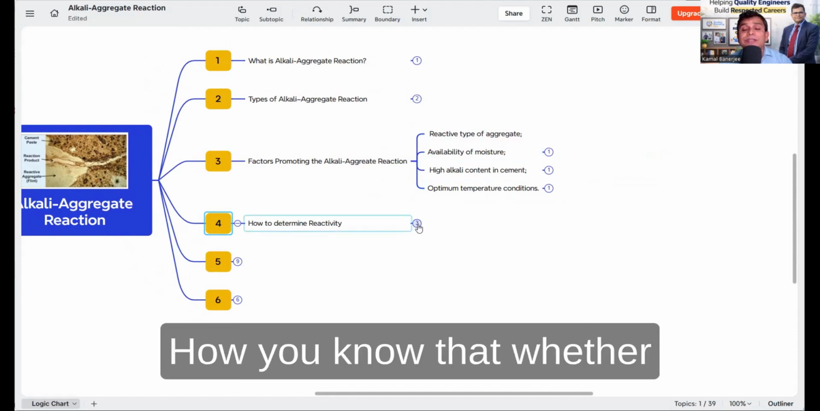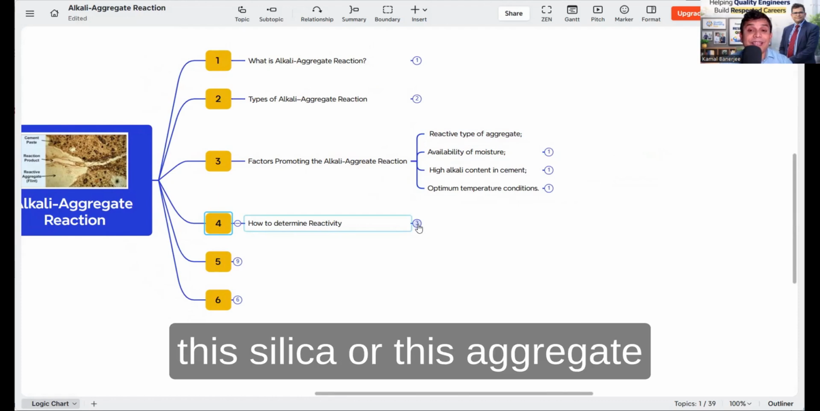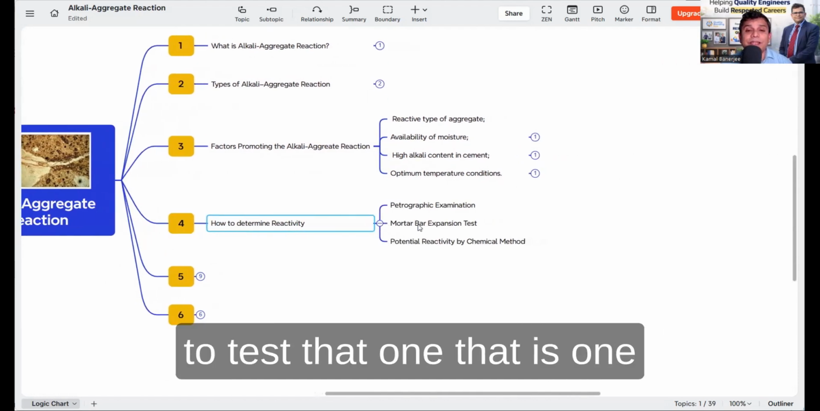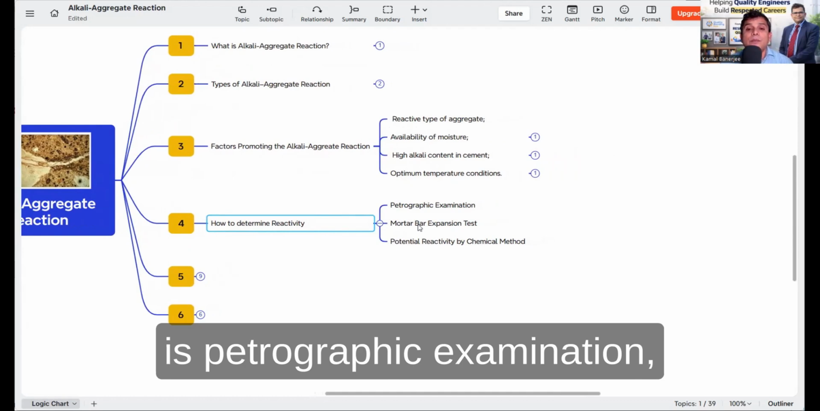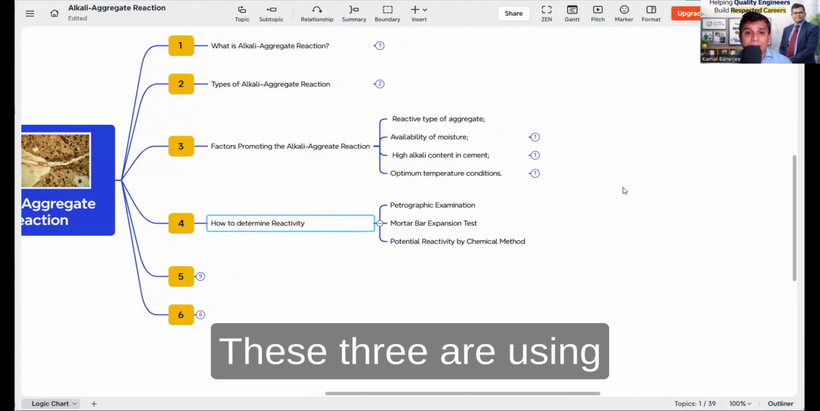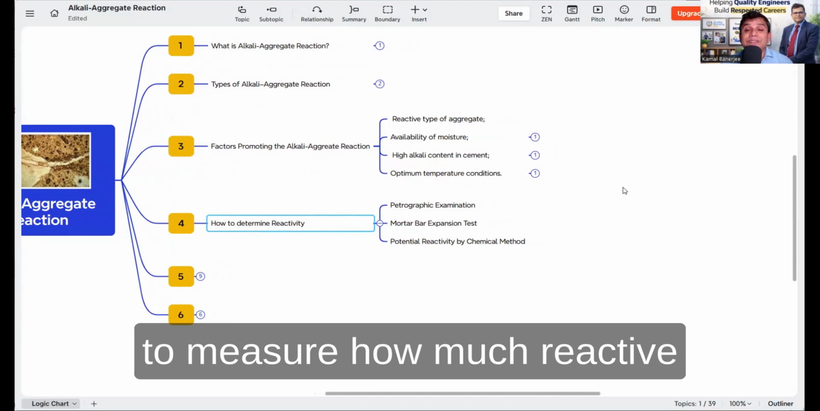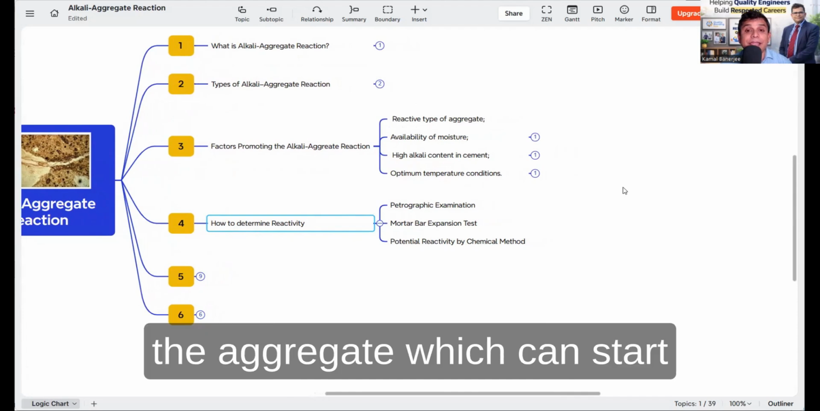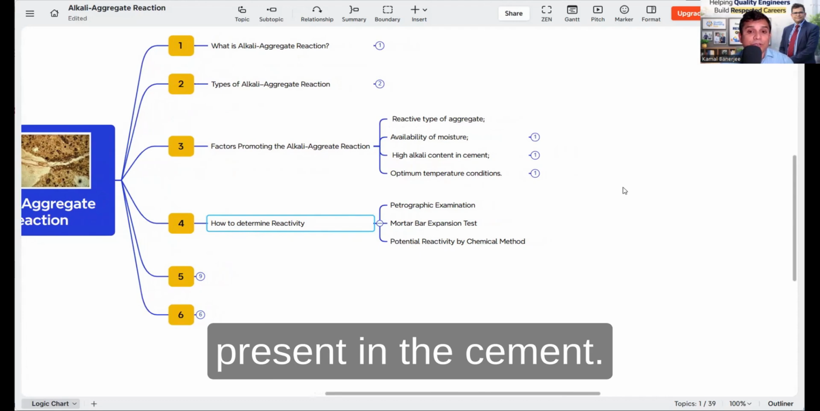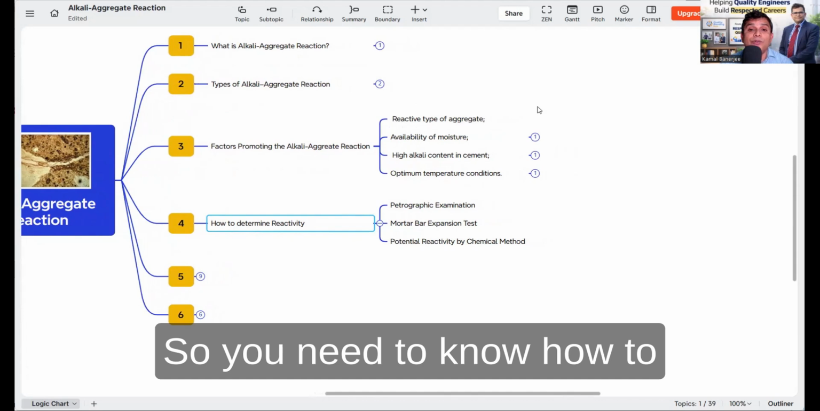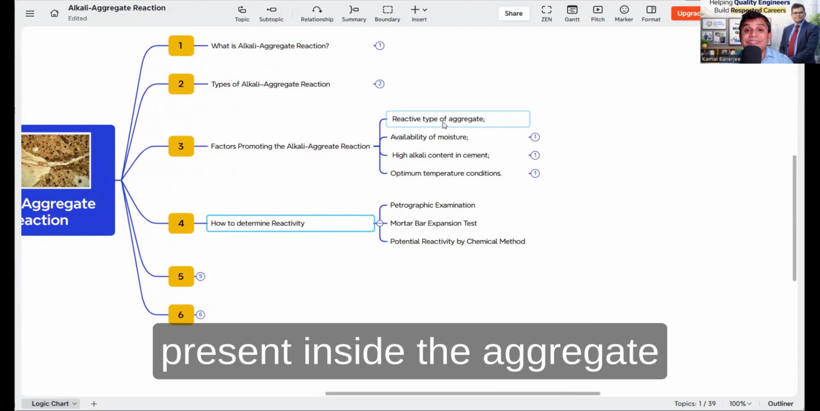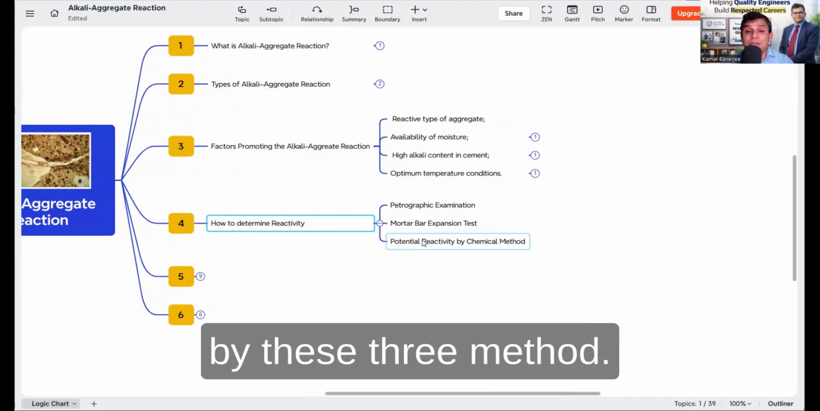How do you know whether this silica or this aggregate is reactive type or not? It's very difficult. There are different methods to test that: one is petrographic examination, the mortar bar expansion test, and the potential reactivity by chemical method. These three are used to measure how much reactive silica is present in the aggregate, which can start reacting with the alkali present in the cement. So you need to know the reactive percentage of silica present inside the aggregate by these three methods.